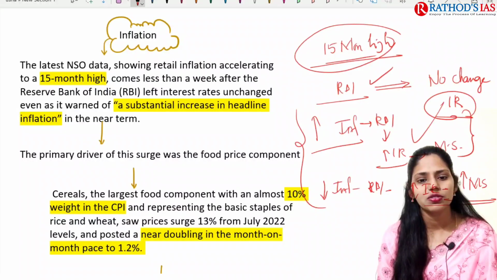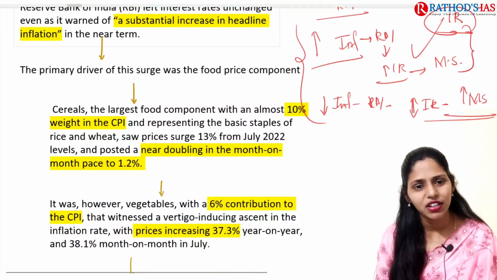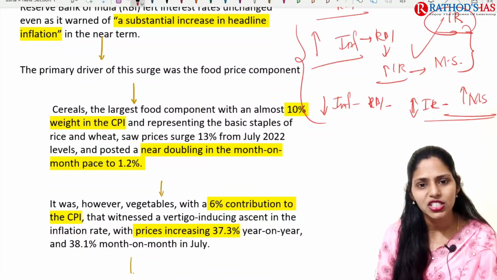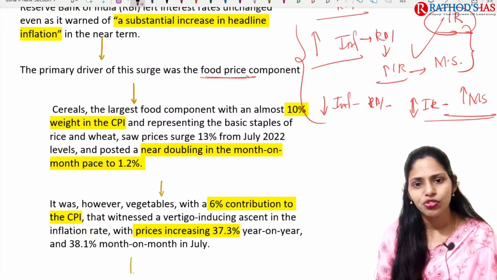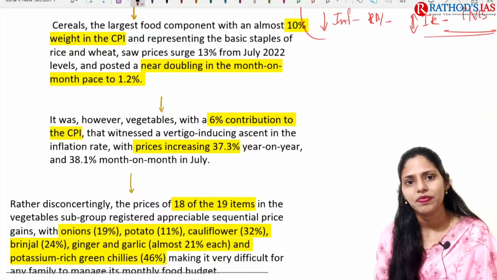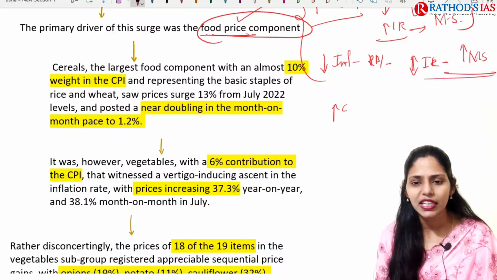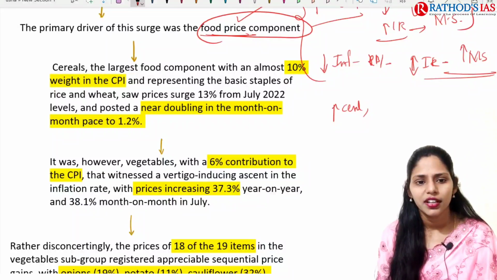So because of this is one cause of concern. And now what is the reason for this inflation? Because of increasing food price. So the food price component is one of the major drivers for inflation in the market now. Especially there is increased cereals price, right?